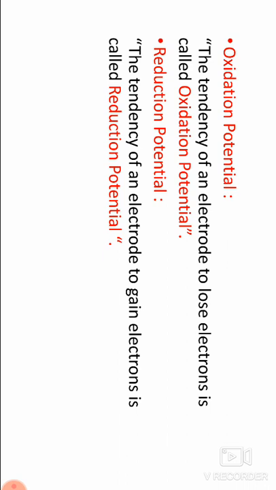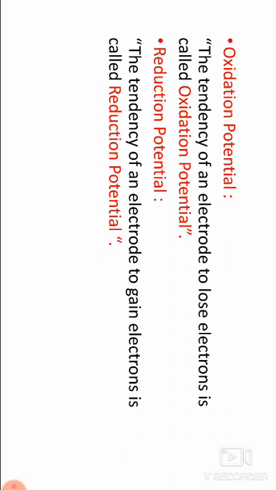Measurement of standard electrode potential. It is not possible to determine experimentally the potential of a single electrode. We can only measure the potential difference between two electrodes potentiometrically. In order to determine the electrode potentials, the normal hydrogen electrode is taken as the primary reference electrode.